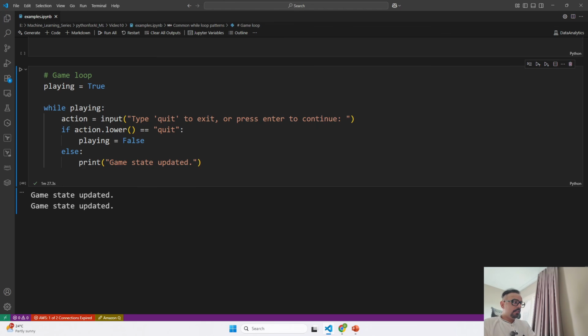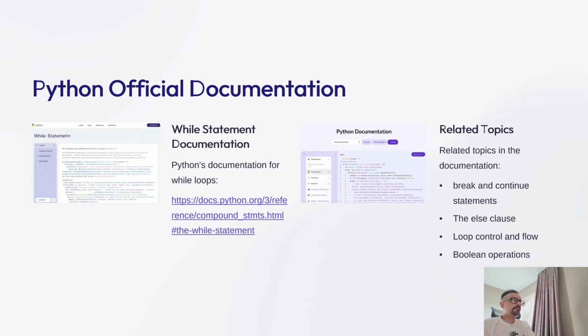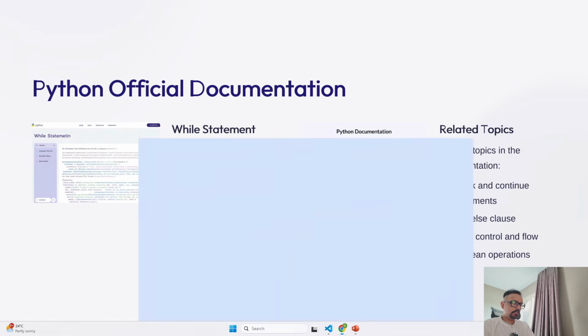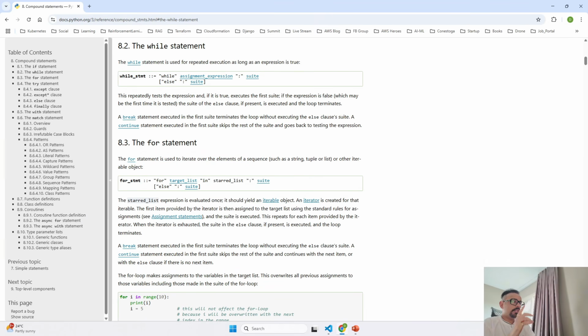Now let's go back to our slide and talk about Python's official documentation. So as you can see, the Python's official documentation is actually providing comprehensive information about while loops and related concepts.